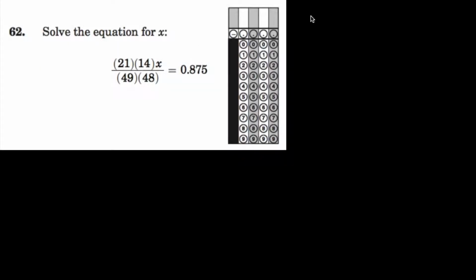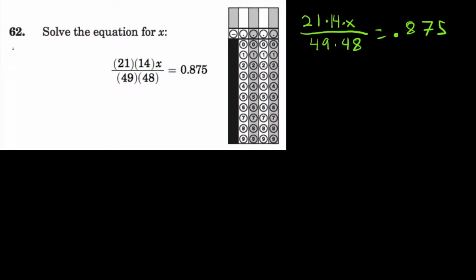Solve the equation for x. So pretty straightforward. I'm going to rewrite it without the parentheses just so that I'm aware of what the math is that we're doing. Whenever you have numbers next to each other or variables in parentheses, it means they're being multiplied. Okay?